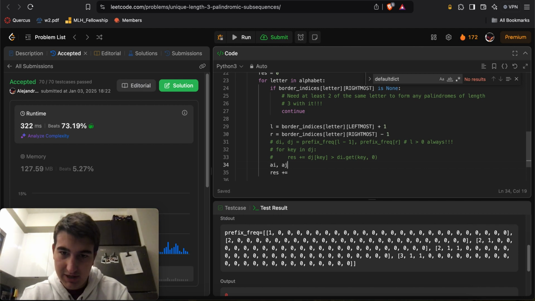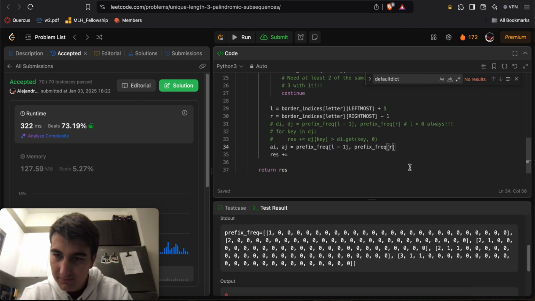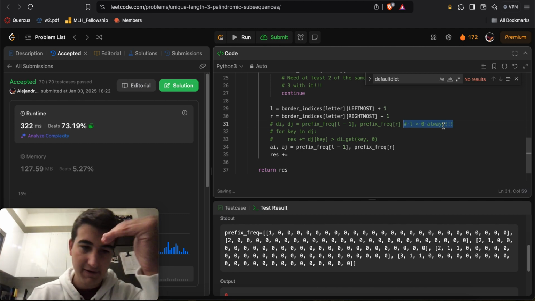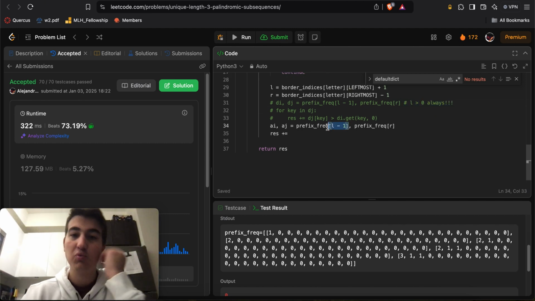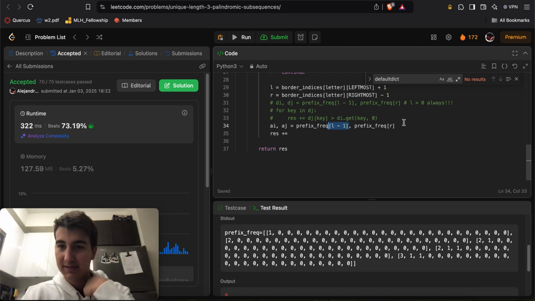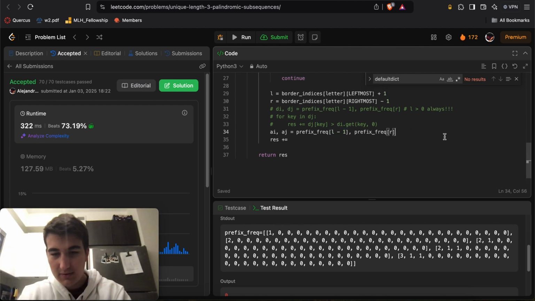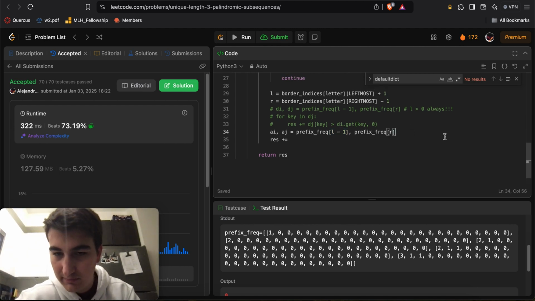AI array j is equal to prefix frec minus 1, prefix frec of r. Actually, no, this is plus 1 minus 1, so it could be 0. Okay, I'm actually kind of tripping. But it doesn't matter. It's L itself. L minus 1 will always be greater or equal to 0. So it's fine. I'm always stressing for no reason.